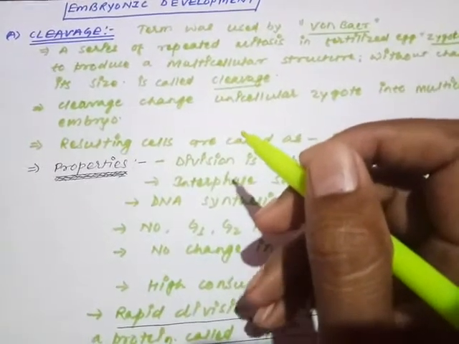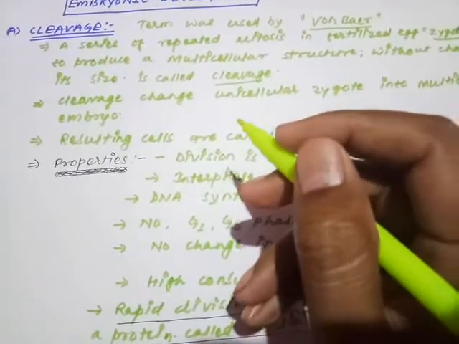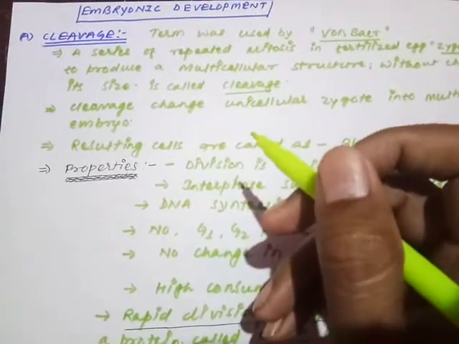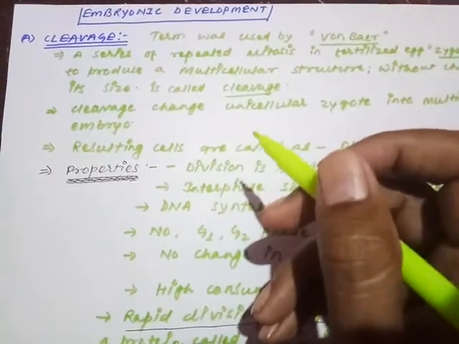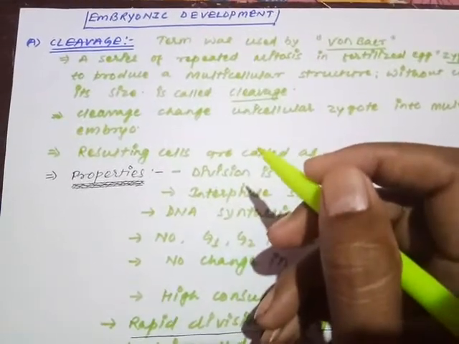But the rest of the time all the cells of the human body or the animal body undergo mitotic division, because here we need to conserve the diploid nature of the cell that we restored during the fertilization event.